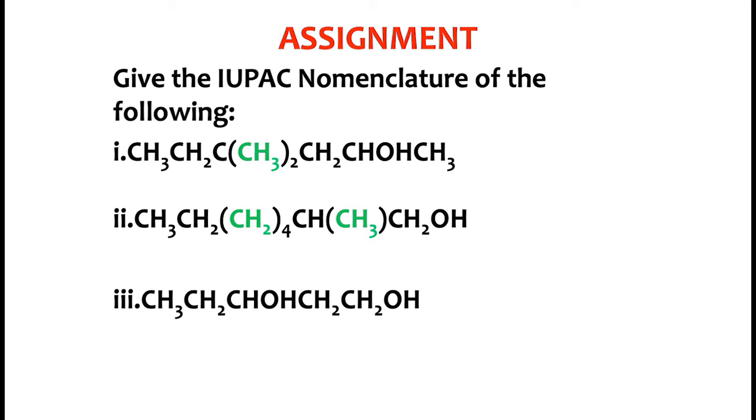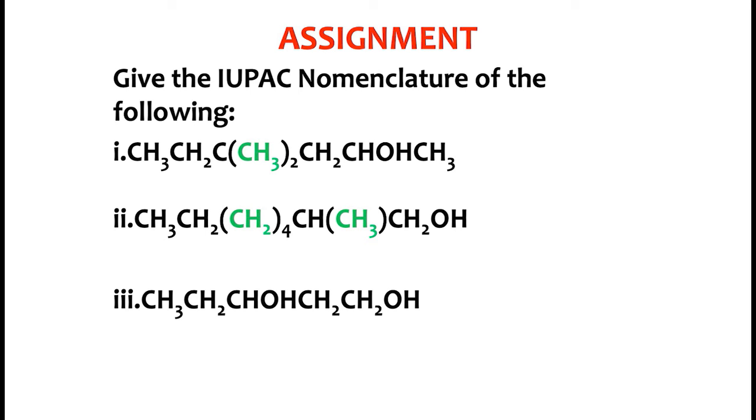Now, if you look at number 1, in the 3rd carbon atom, there is a CH3 in a bracket with a 2. It means that that CH3 is a branch. That means there will be one CH3 at the top instead of hydrogen, and one CH3 at the bottom instead of hydrogen. Maybe when you expand it, you understand what I'm saying better. So I'll say again, number 1 is CH3, CH2, C, open bracket, CH3, close bracket 2, CH2, CH, OH, and CH3.